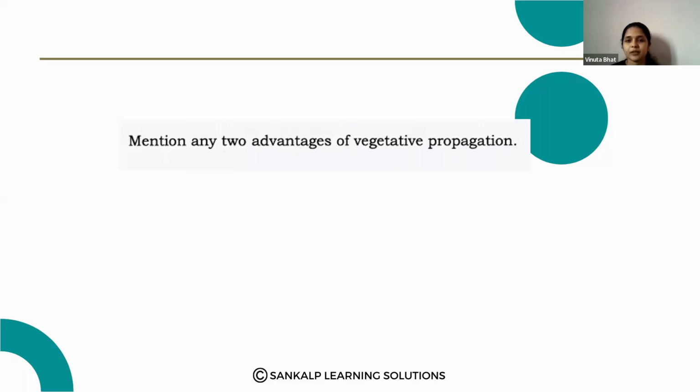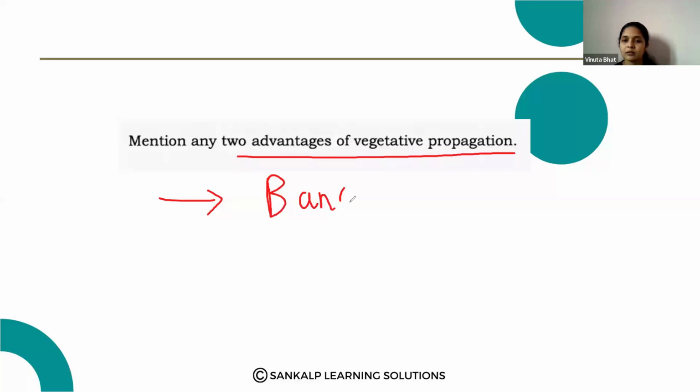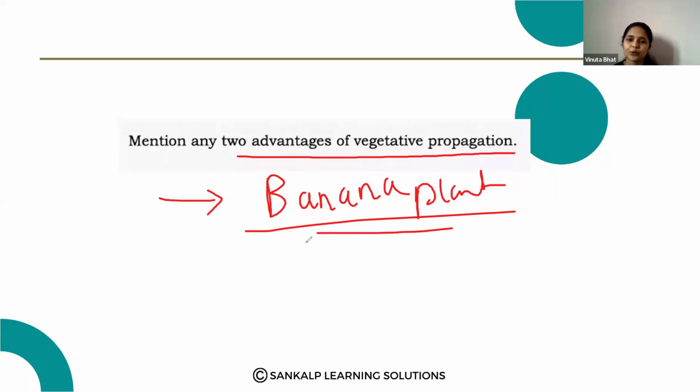Next question. Mention any two advantages of vegetative propagation. So it is very helpful. The plants which are not able to produce seeds, like banana plants, can propagate through any vegetative part, like clove, rose.